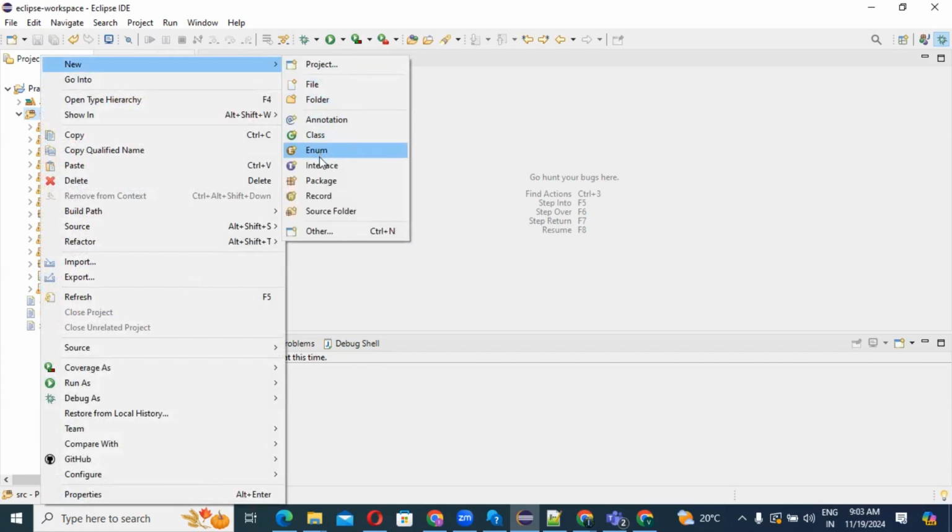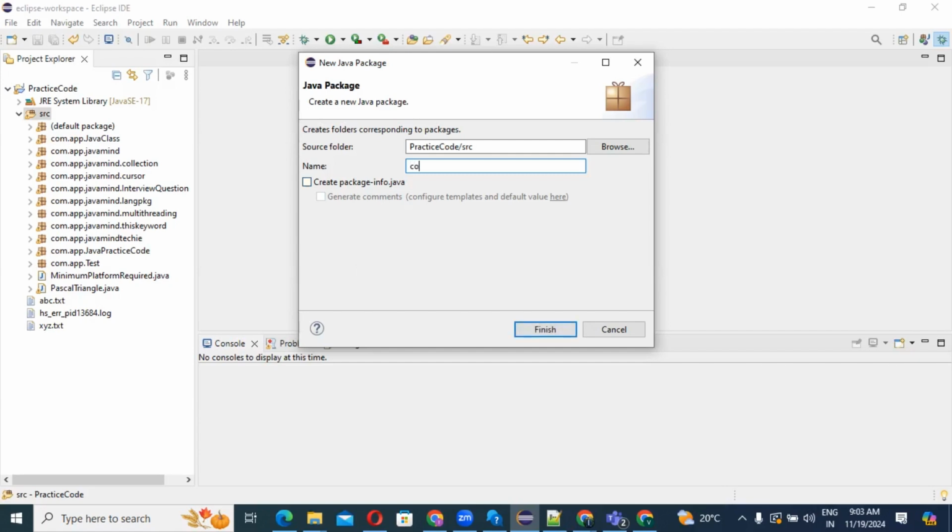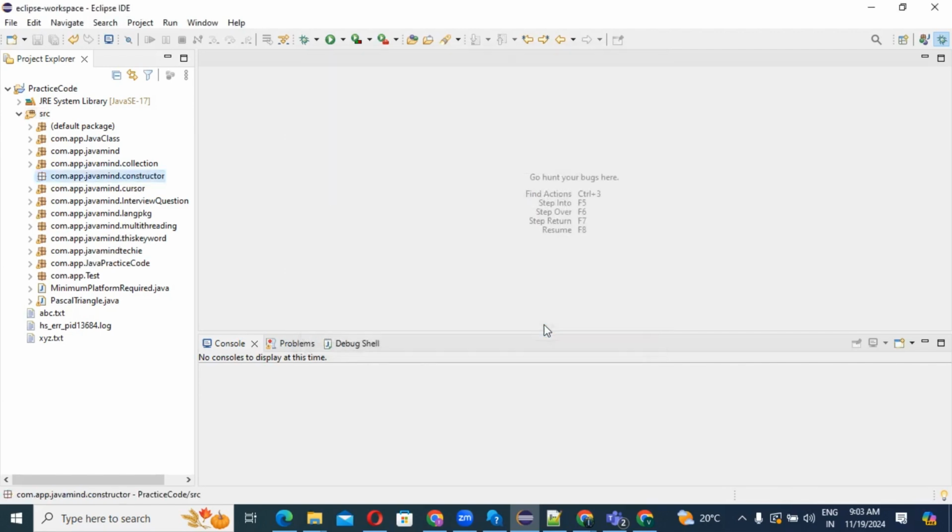I have created one package, com.app.java.mind.constructor.